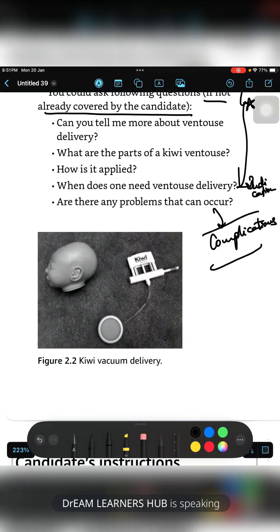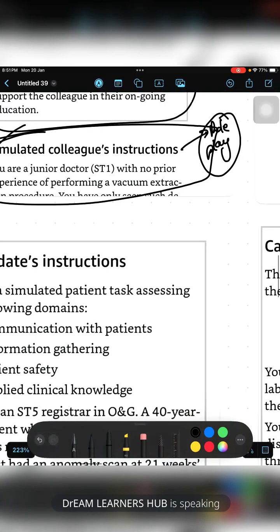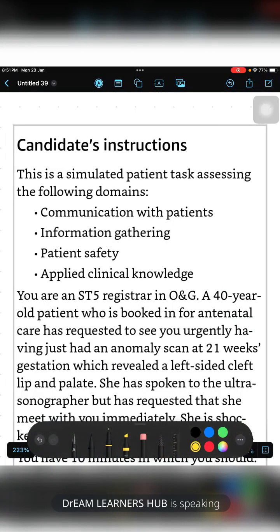And you have to give some time, like in chunks I told you, no? You have to give information in chunks, and you can ask, is he following or not? Repeat it, like that you can ask. So this is a simulated colleague task. Now coming to the second example, this is a simulated patient task.